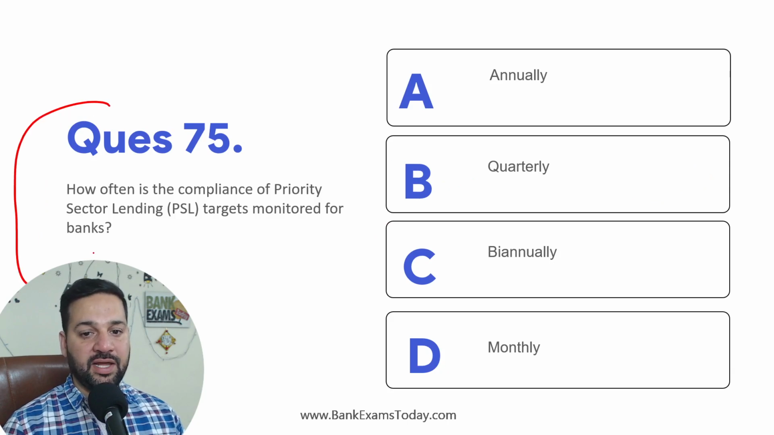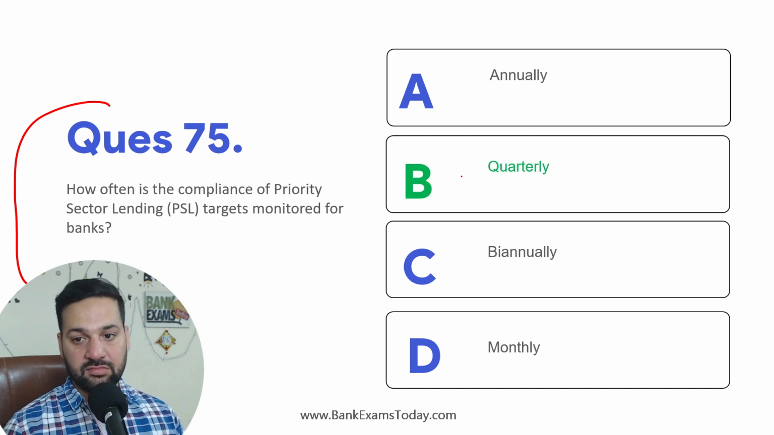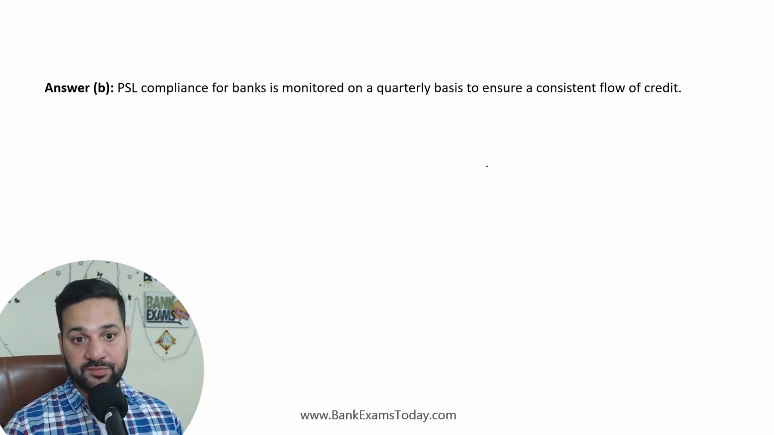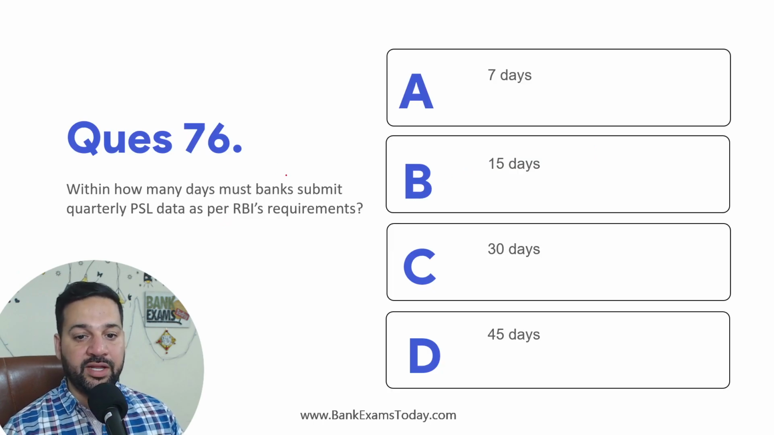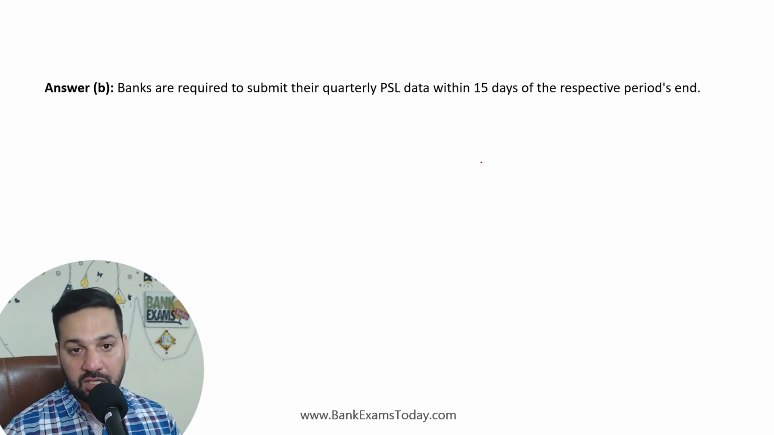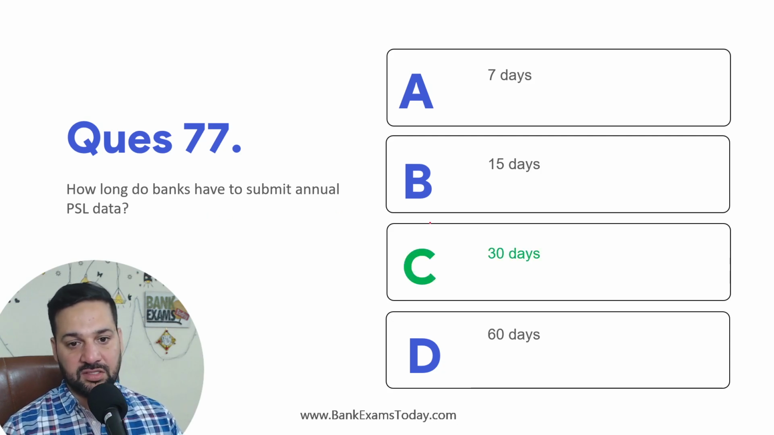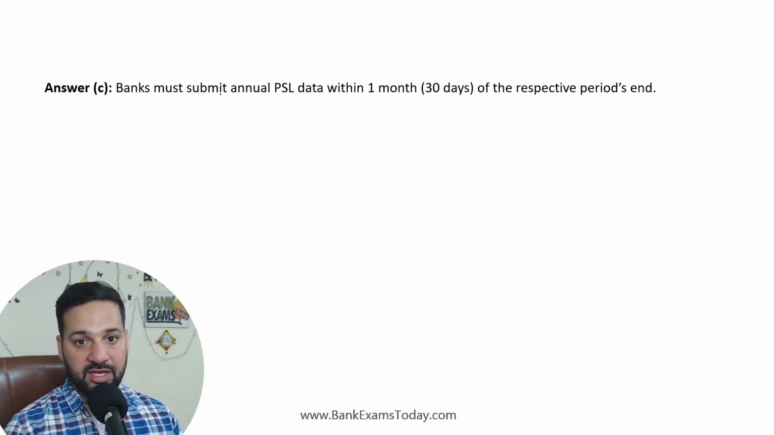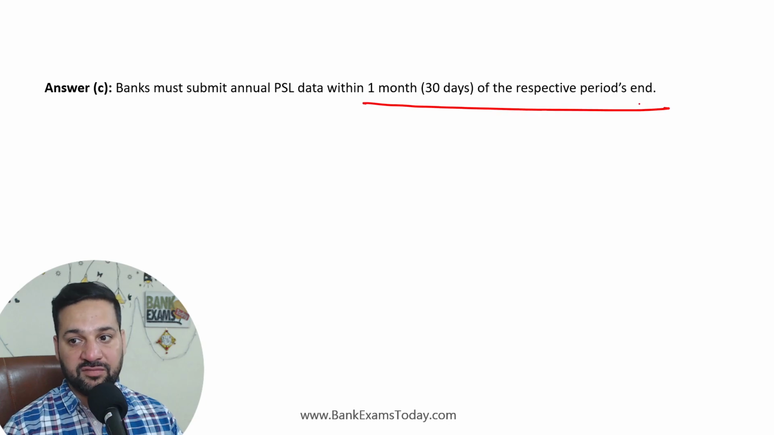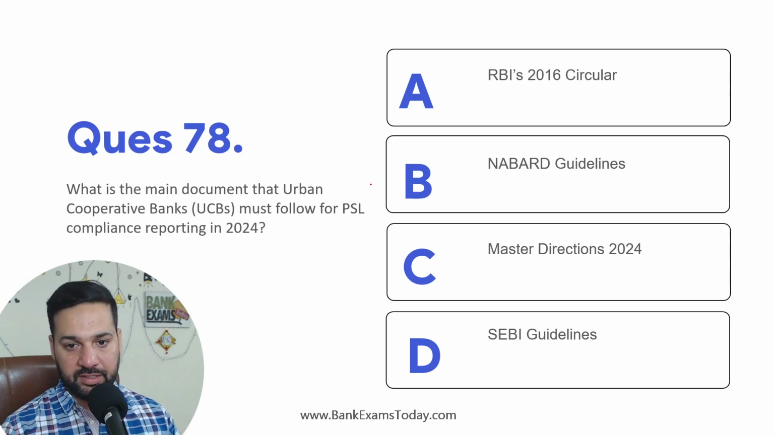How often is compliance of priority sector lending targets monitored for banks? It is monitored on a quarterly basis. And within how many days must banks submit quarterly PSL data as per RBI requirement? Within 15 days अपनी report submit करनी होती है. How long do banks have to submit annual PSL data? 30 days में submit करनी है. Banks must submit PSL data within 1 month of the respective period end. जब भी period end हो जाता है quarterly, उसके 30 days के अंदर आपको करनी है.